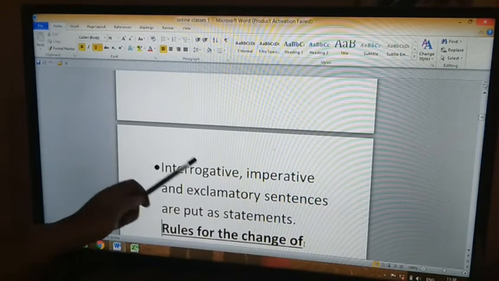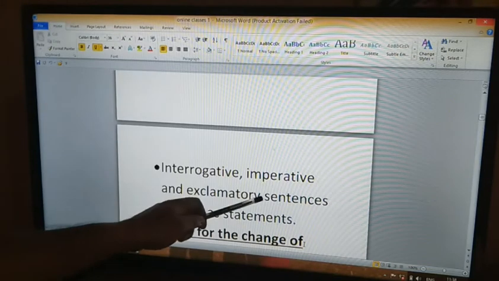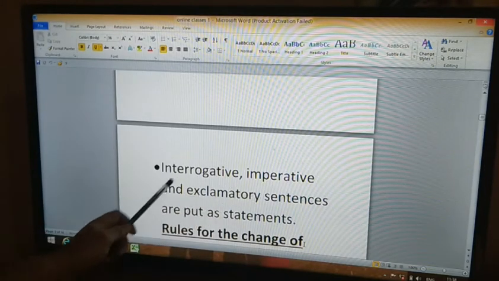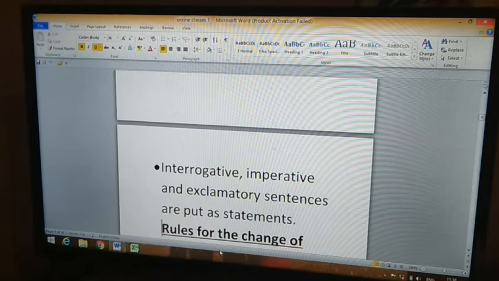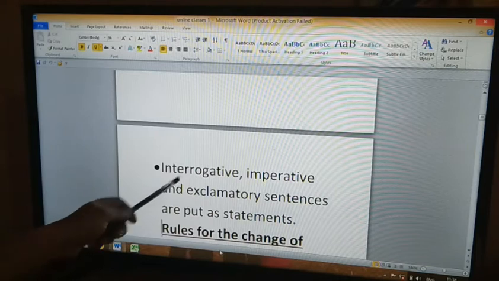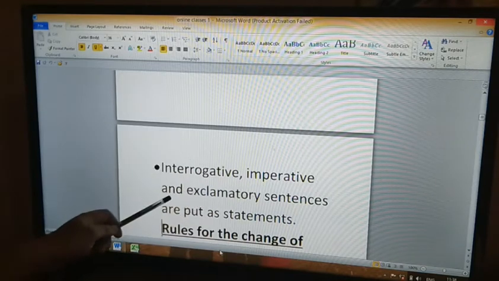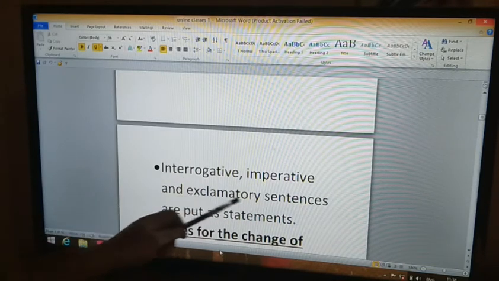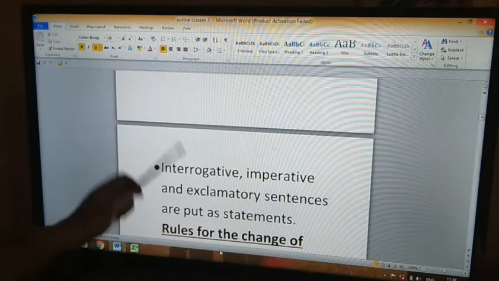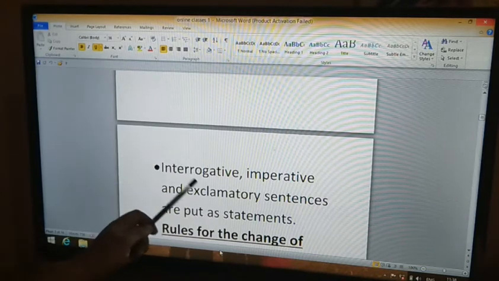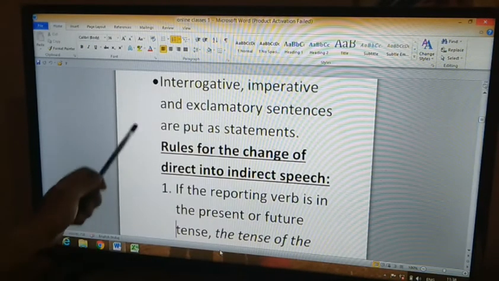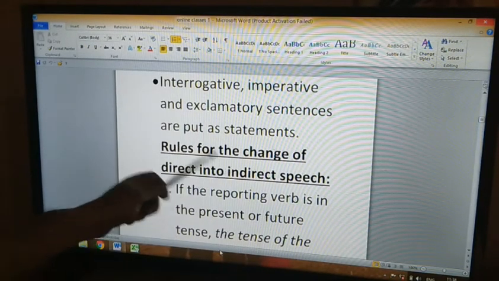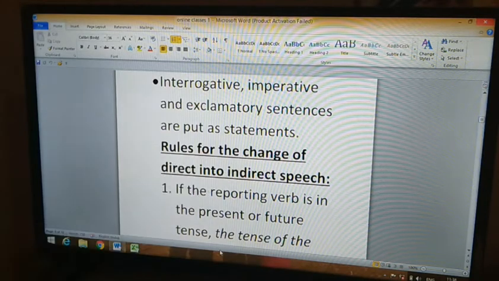Now, interrogative, imperative, and exclamatory sentences are put as statements. In indirect speech, these changes are made. So, let us see more rules. Rules for the change of direct into indirect speech.